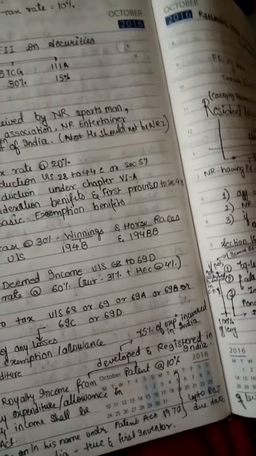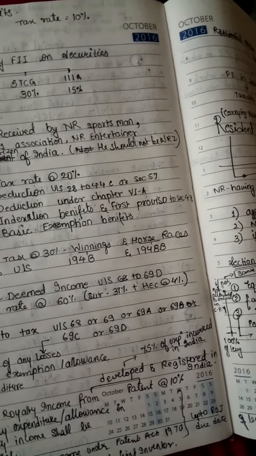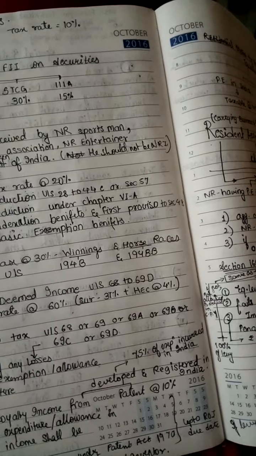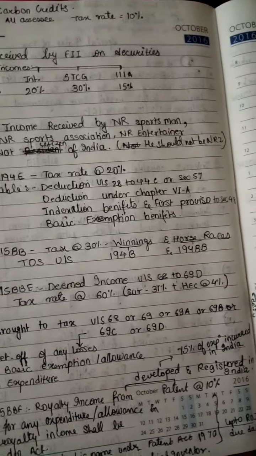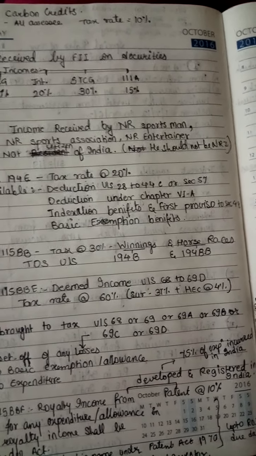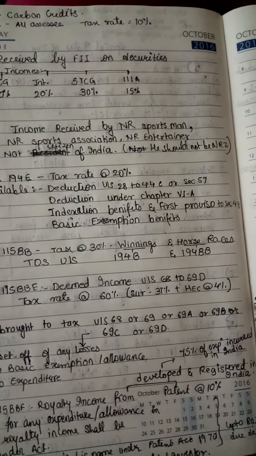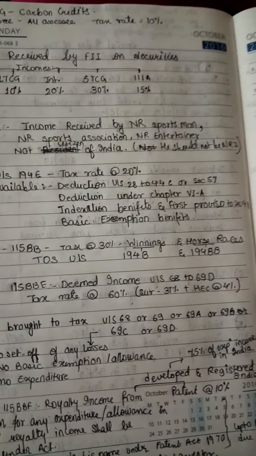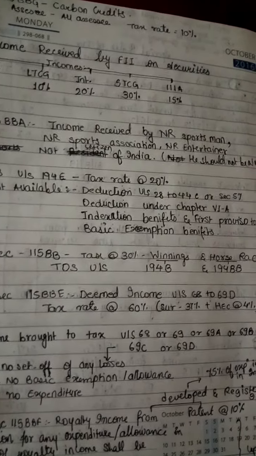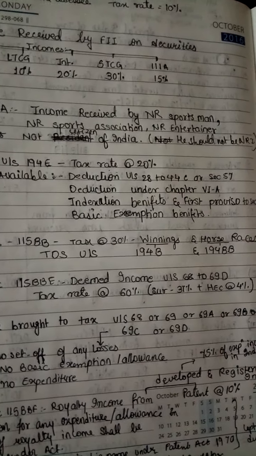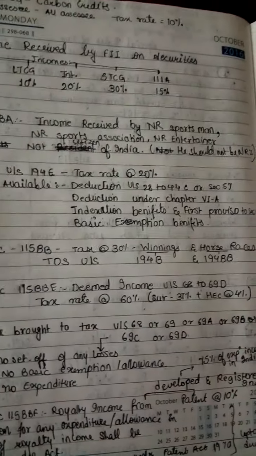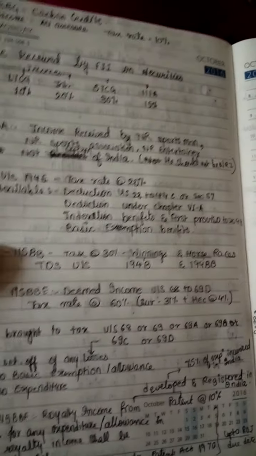These are some additions which take place under these sections, and this income gets taxed at the rate 60% plus higher surcharge rate, that is 37% plus higher education cess at the rate of 4%. These are the sections, like 68, 69 or 69A, 69B, 69C, 69D.